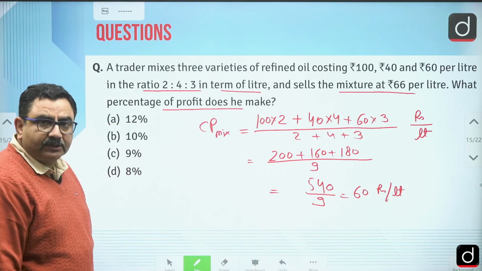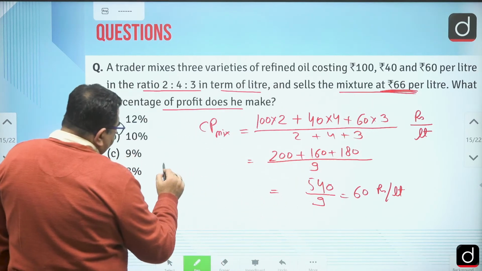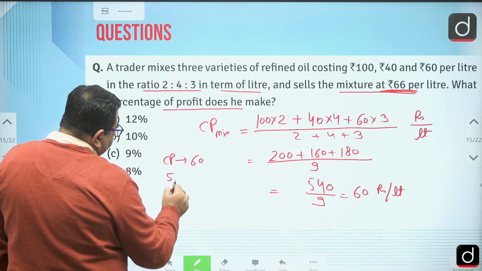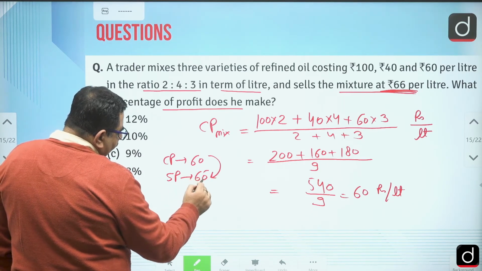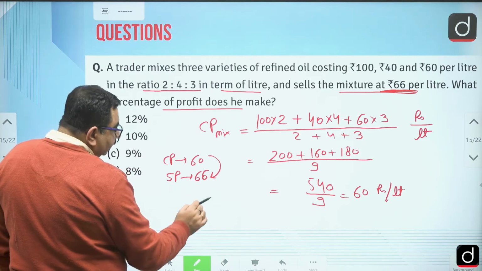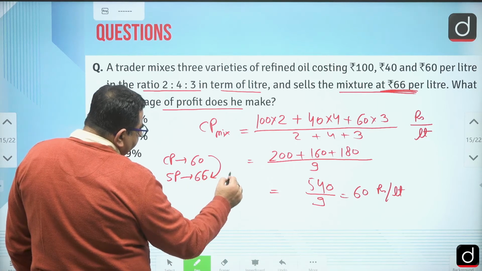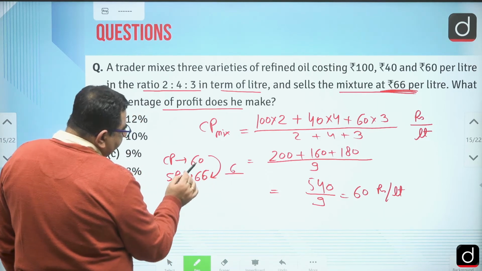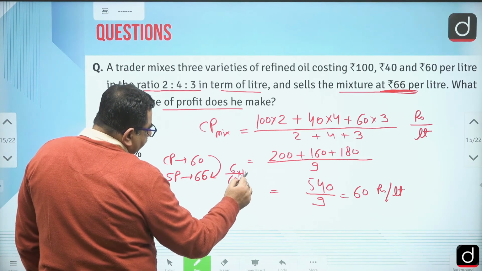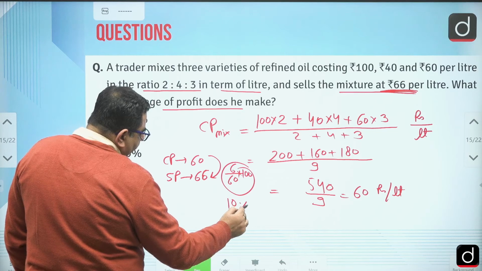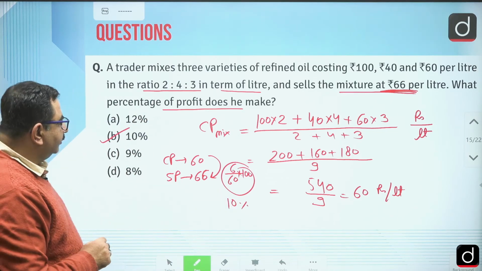So now we know the cost price is 60 and the selling price of the mixture is 66. From 60 to 66 we can find the percentage increase. We can say 6 on the cost price, that is, the profit is 6 rupees, always calculated on the cost price. So 6 by 60 into 100, that is 10%. So the overall profit he has made is 10%.